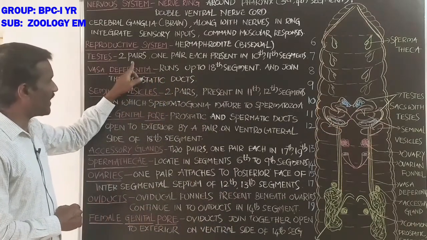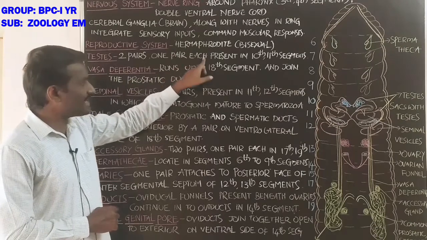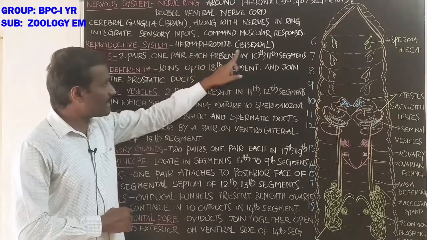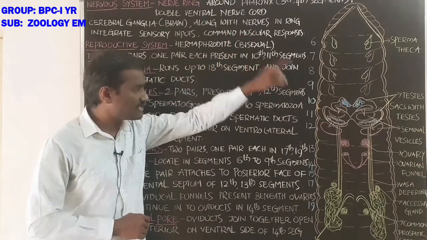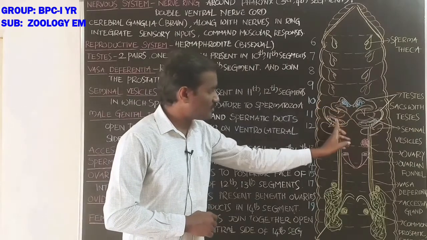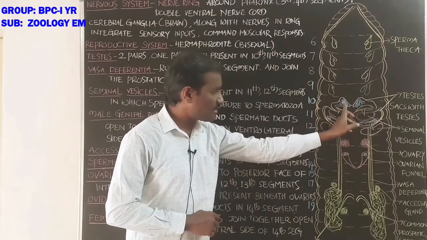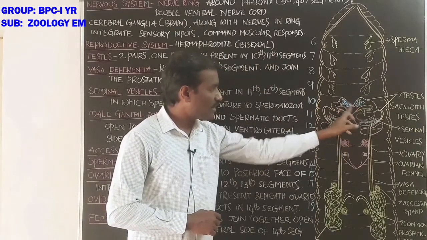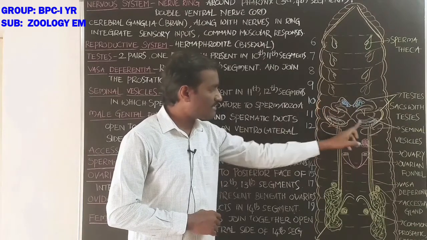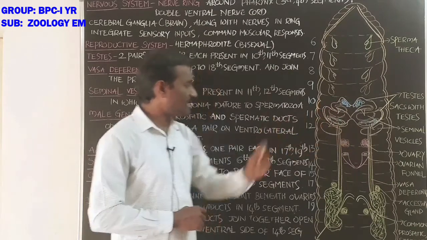These are the testes, present as one pair in the 10th segment and one pair in the 11th segment.